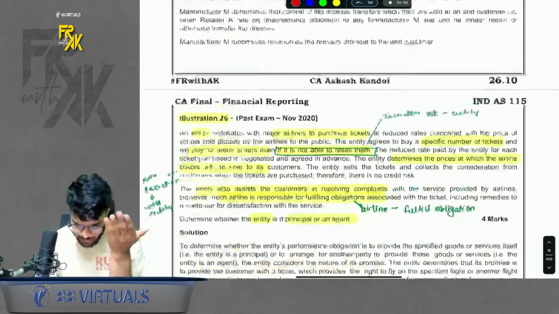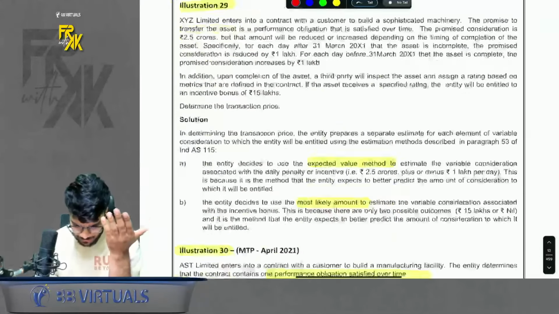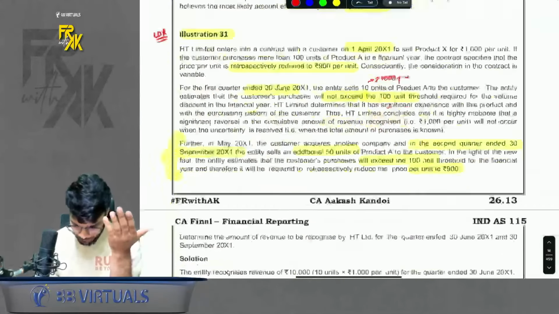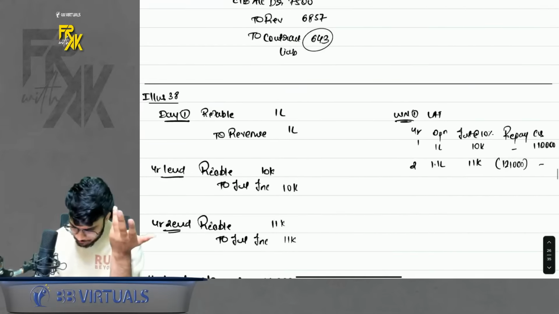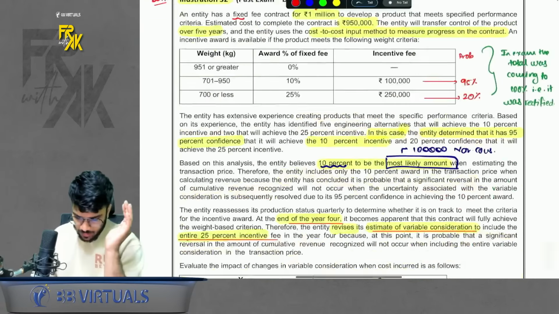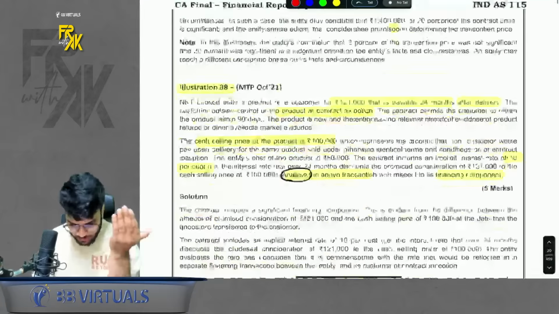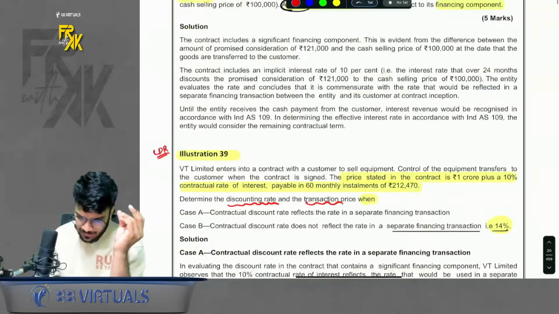23 already revised. 24, nothing is great in this. Next good question is illustration number 38, 39. 35 already done. 38 is simple, but shall I revise it?